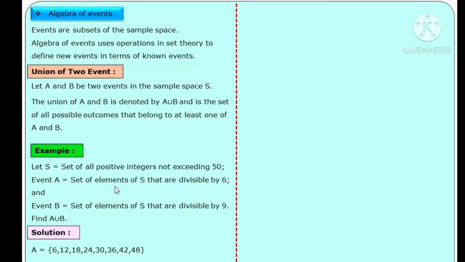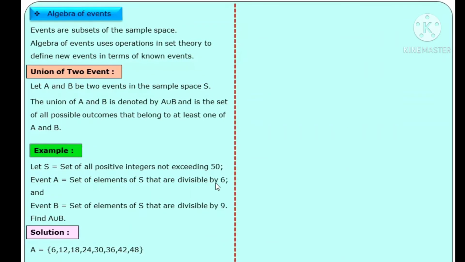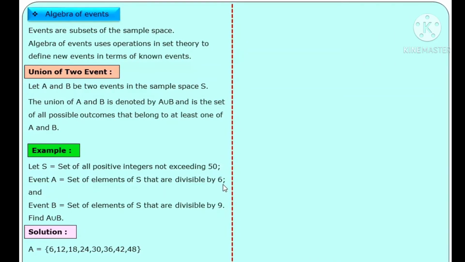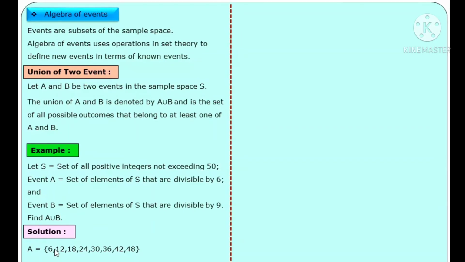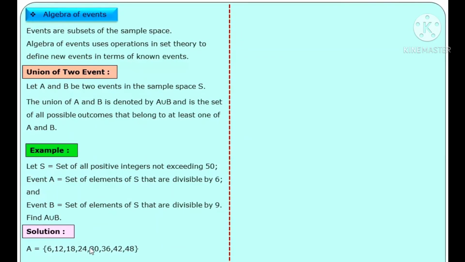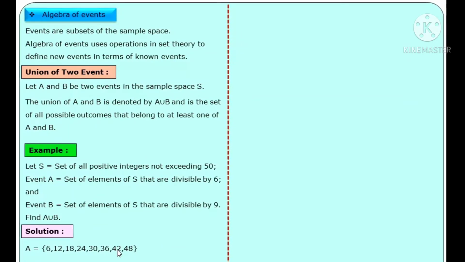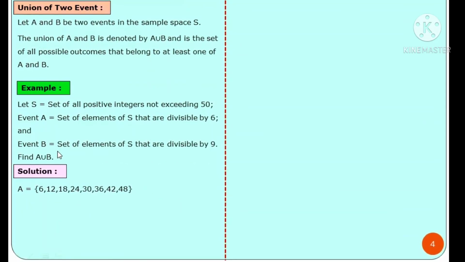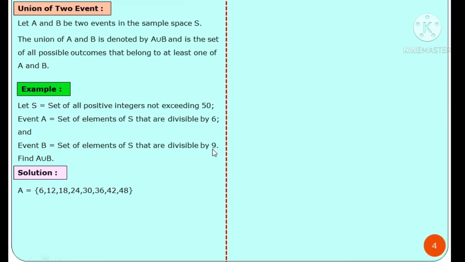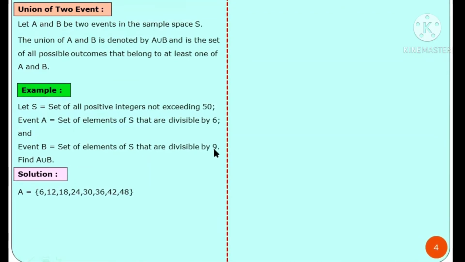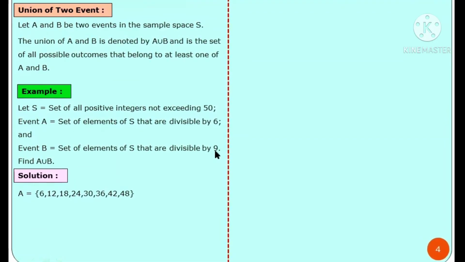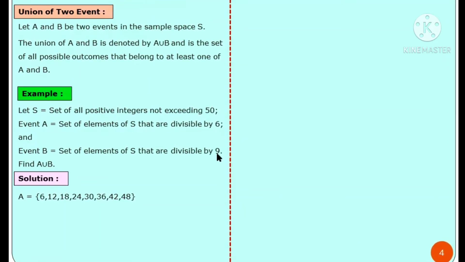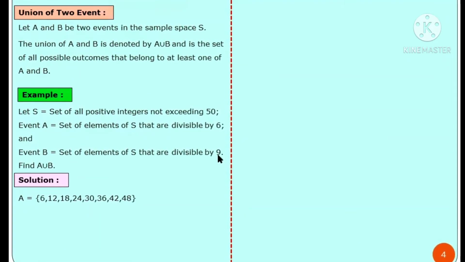First, the set of elements that are divisible by 6. Write the table of 6 up to 50. That is 6, 12, 18, 24, 30, 36, 42, 48. And second is the set B of elements divisible by 9. That is the table of 9 up to 50: 9, 18, 27, 36 and 45.